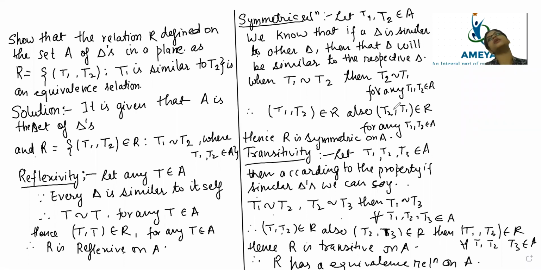All the numbers are equal to themselves, so reflexivity is satisfied. Now symmetry: if x minus y is a real number, then definitely y minus x also belongs to the set of real numbers. Similarly x minus y, y minus z and x minus z will all be real numbers.